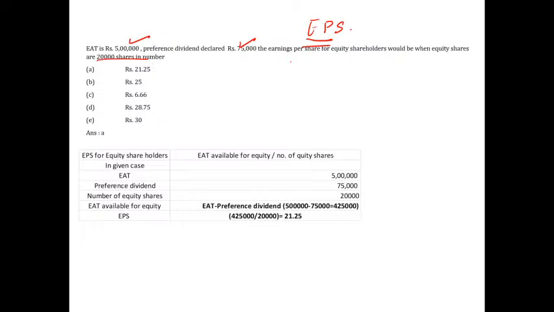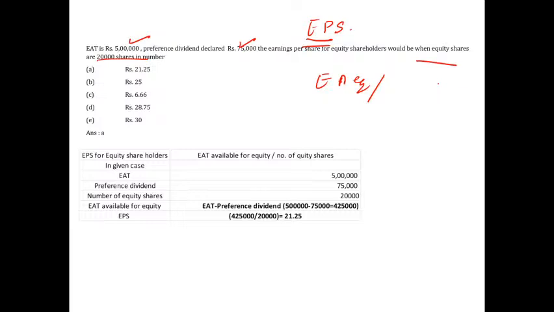So the formula for this EPS is earnings available for the equity shareholders divided by the number of equity shares, because they are asking for equity. Guys, understand, whenever I talk about shareholders, first the preference shareholders will get, and at last the equity holders. Everything should be paid off.